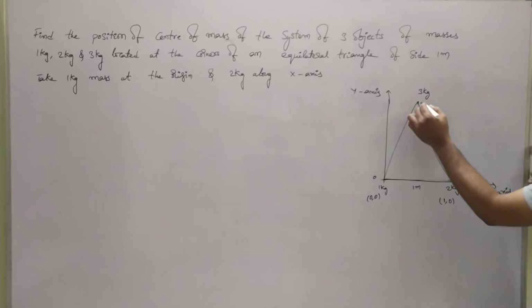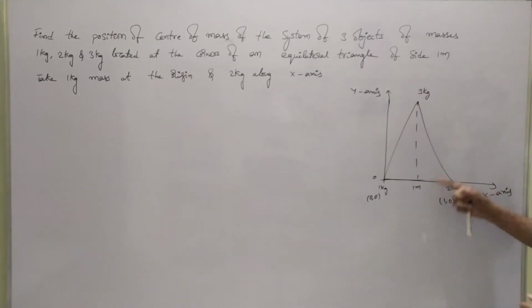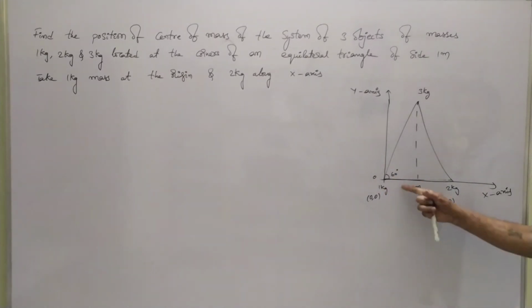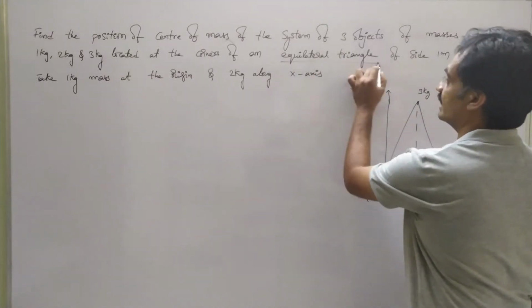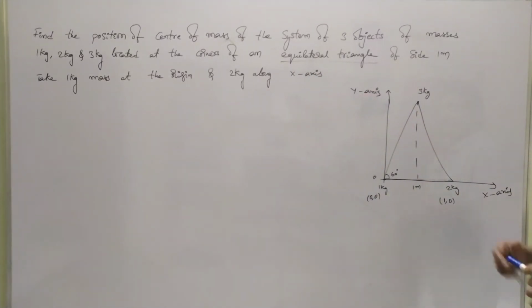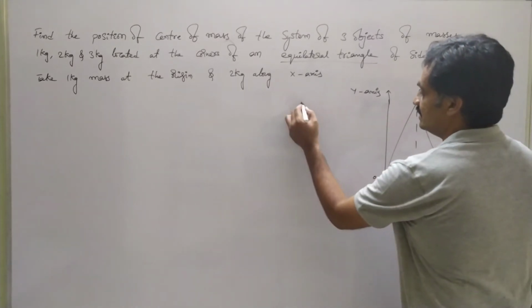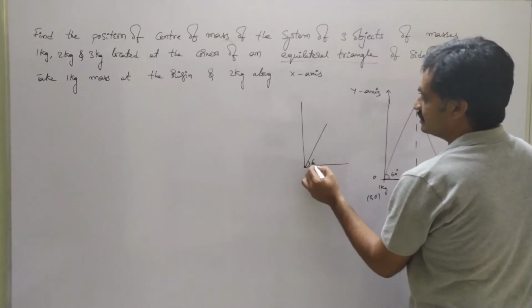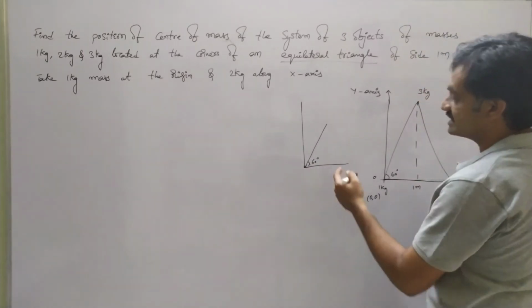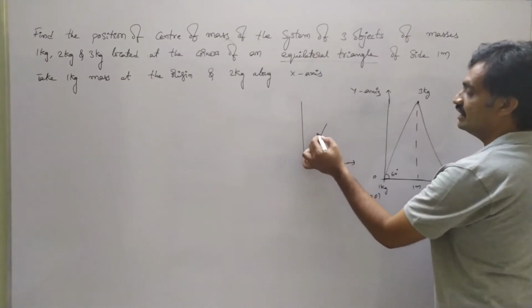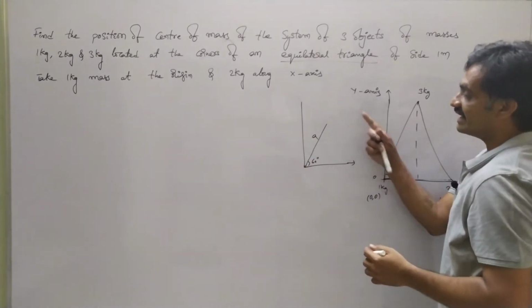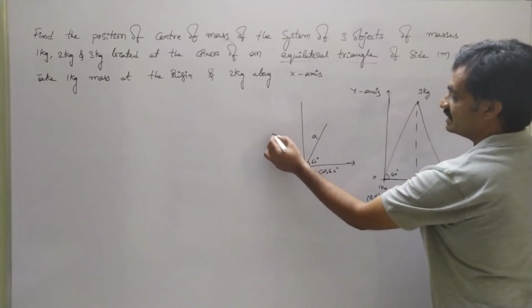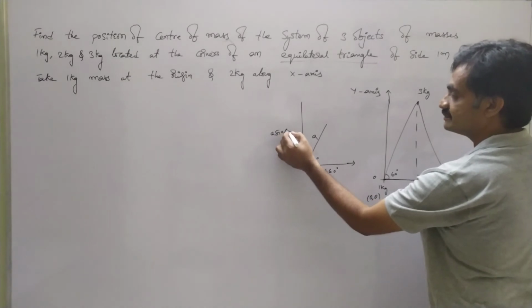Now we have to represent the coordinates for this 3 kg. Observe that this triangle has 60 degree angles. Why? Because it is an equilateral triangle. Since this line makes an angle of 60 degrees with respect to the x-axis, if we consider the side as a, it resolves into components a cos 60 as well as a sin 60.